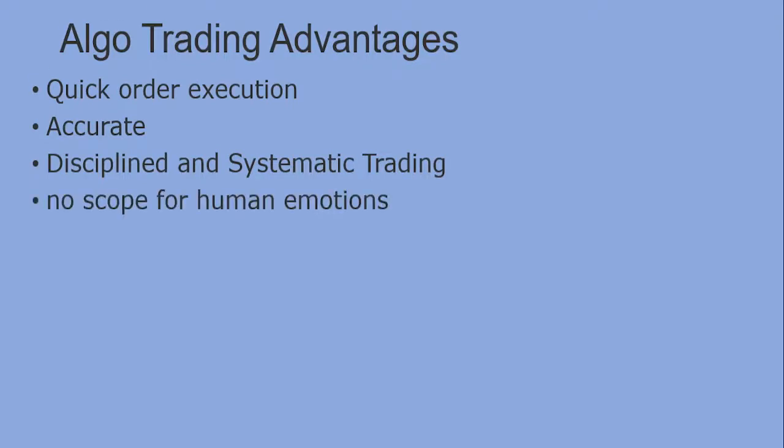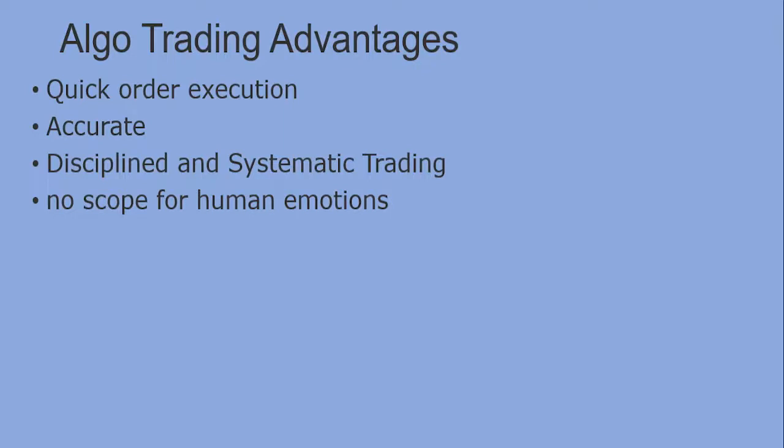Then there is no scope for any human emotions. Suppose I bought one particular share for 100 rupees and the price is going down, and emotionally we will feel, let us hold it for some more time and it may take a U-turn. That is the emotion, human emotions are there.